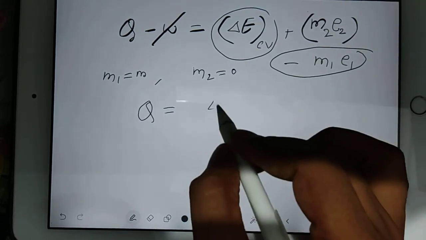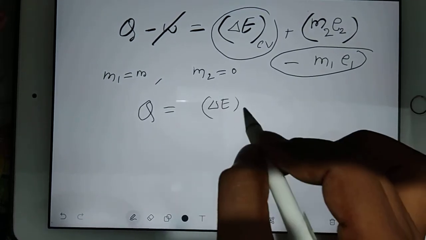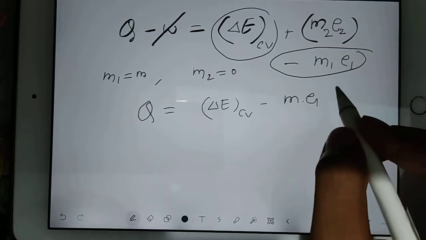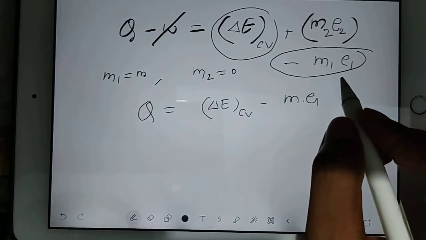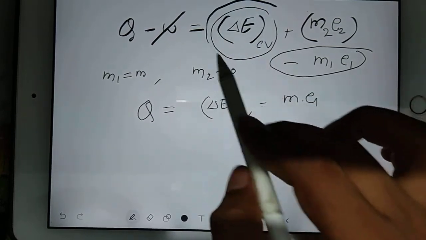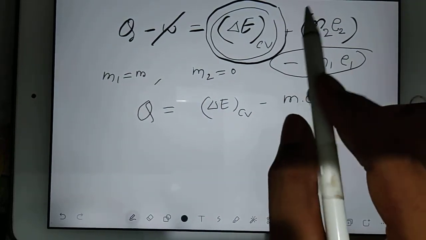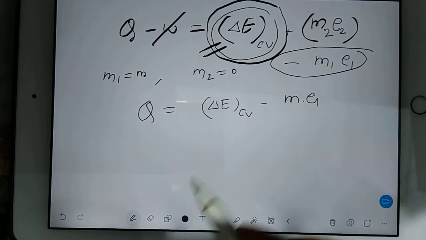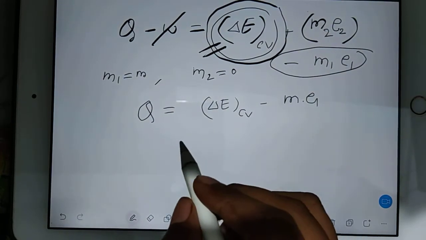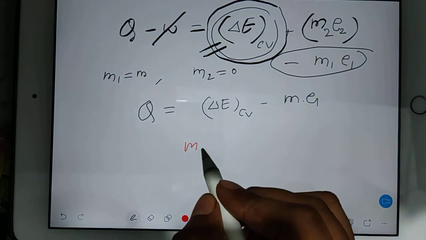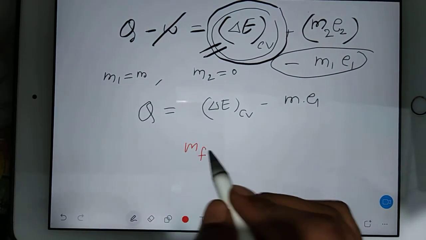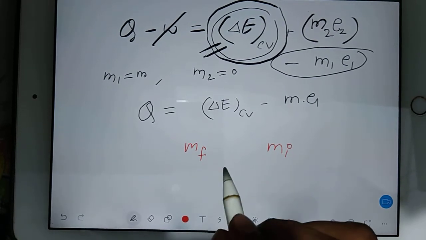So we can write change in energy in the control volume minus mass into E1. Okay, now we have to understand this part. What is change in energy in the control volume? That is nothing but mass final, you see what I'm writing, and mass initial.